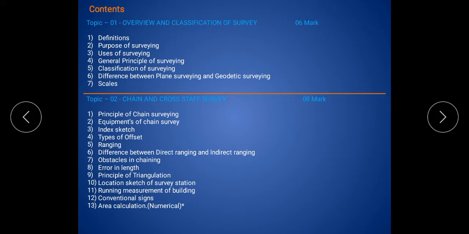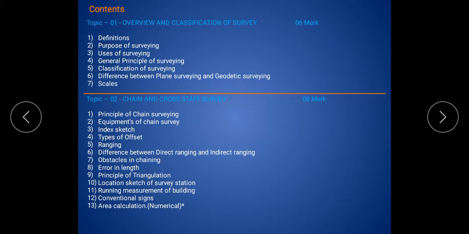And in the sixth content, we discuss the basic difference between plane surveying and geodetic surveying. So the next and last content of the first topic is scales. What is meant by scale? The scales are different on the ground or in the field and also on the drawing sheet. So what is meant by scale? All these contents we will discuss one by one in the next lecture.